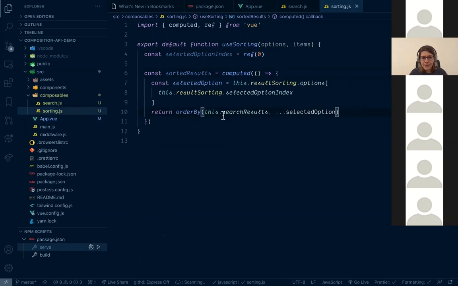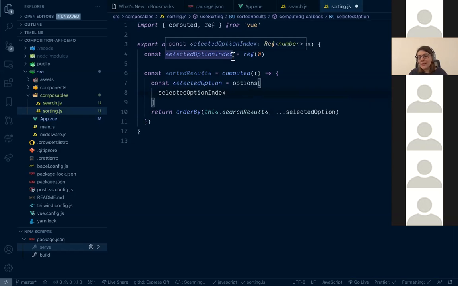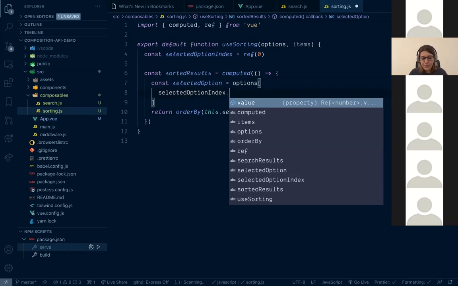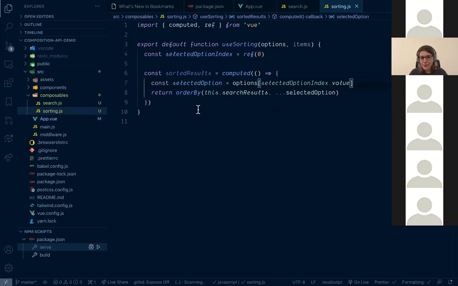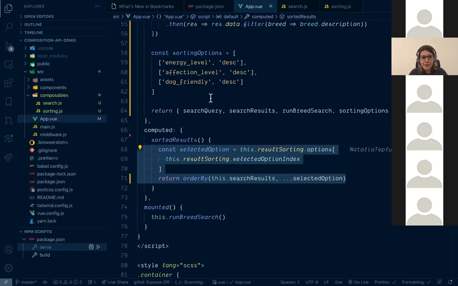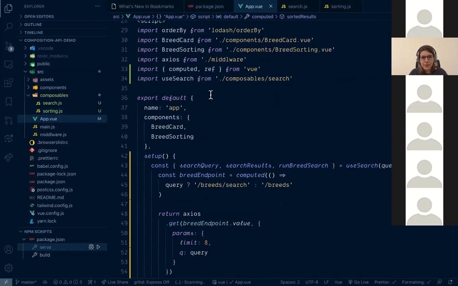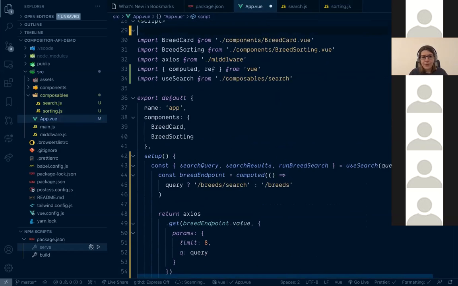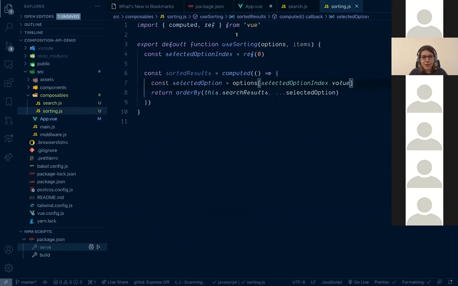And we are just adding it here. So there is no more these result sorting options, just options we passed here. And we don't need this result sorting here as well. But since selected option index is a ref, we need to remember to use its value. And we also use lodash orderBy here. So I will move the import of lodash from the main component to sorting.